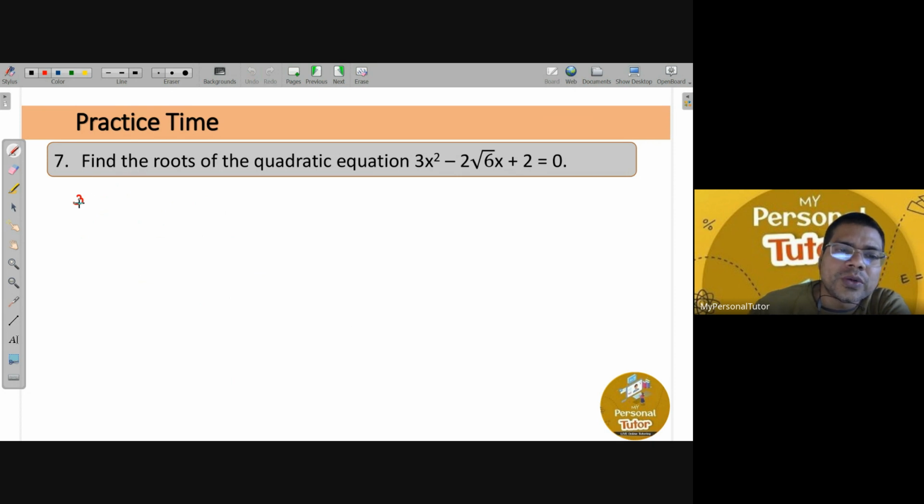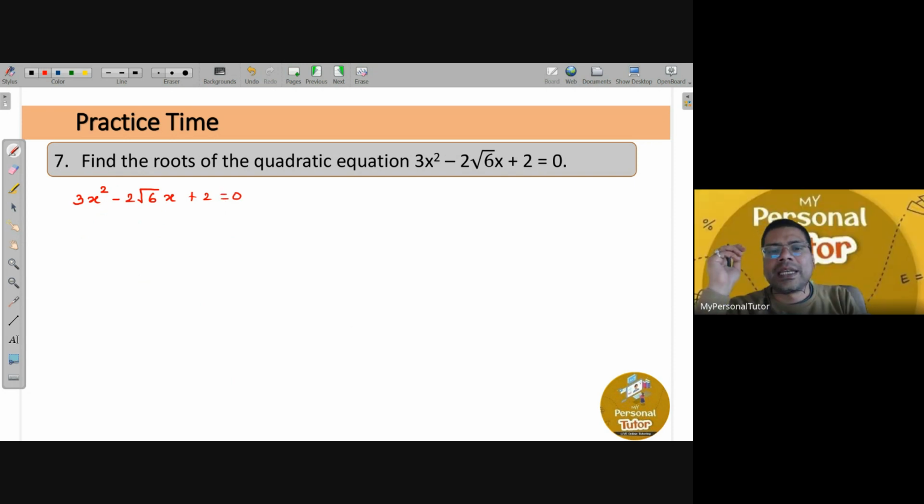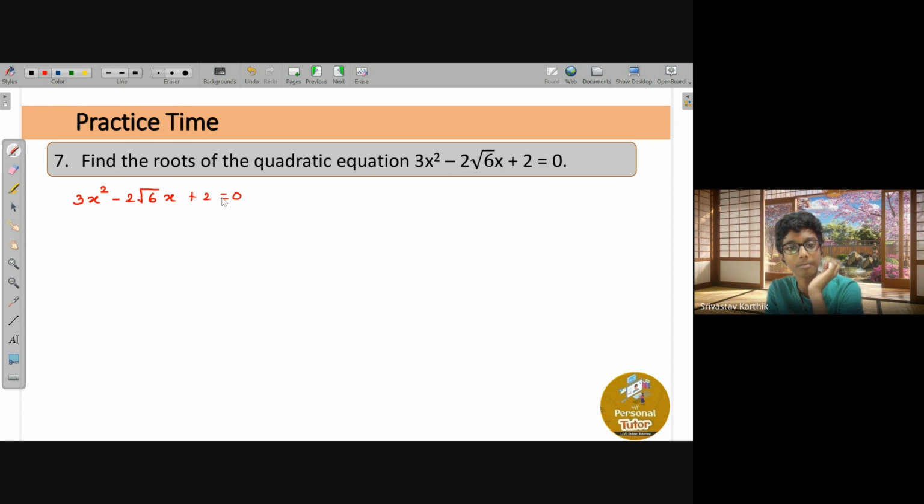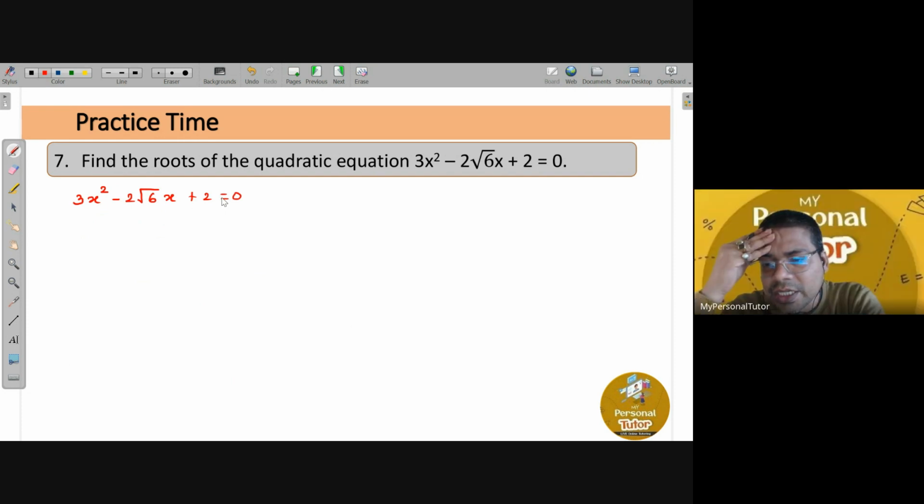So your quadratic equation is 3x square minus 2 times root 6x plus 2 equals 0, right, Karthik? Yes, sir. Now just tell me, when we have to solve any quadratic equation by the factorization method, how do we factorize it? What is the process behind that? Tell me. Sir, first you find the factors of 2 and 3, sir. And I got 6, 1 and 3, 2, sir. Yes, very good. So you will get 3 into 2 as 6, right, Karthik?